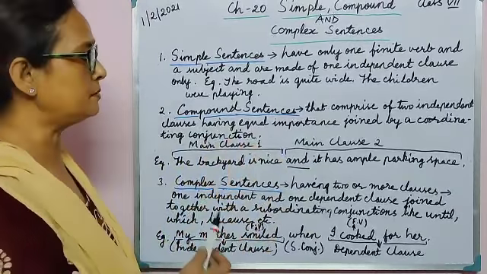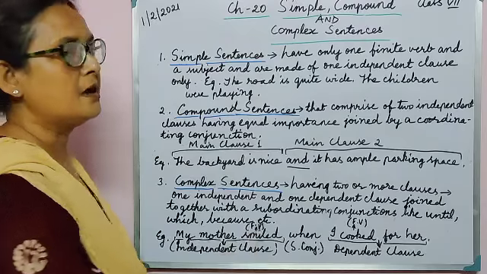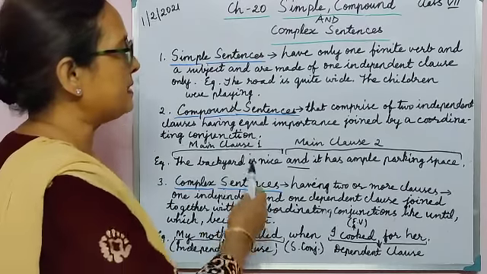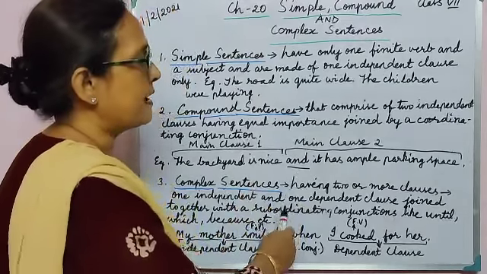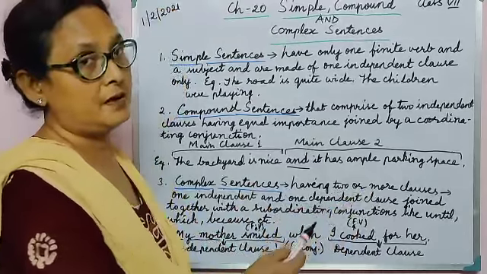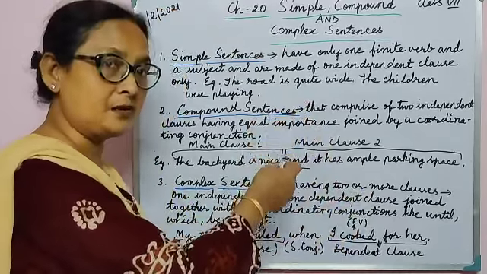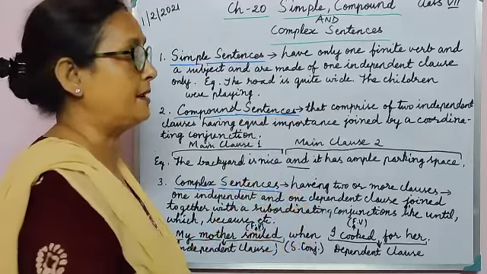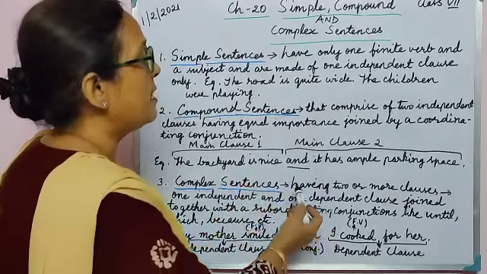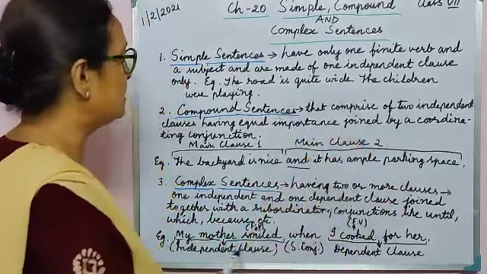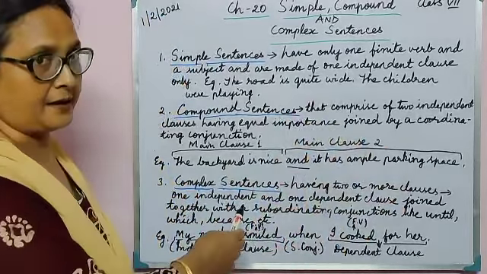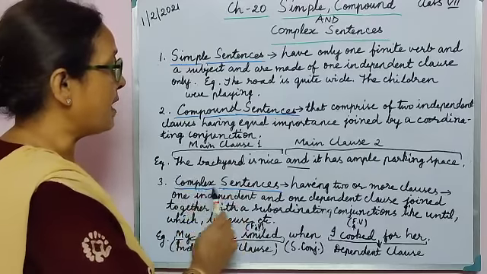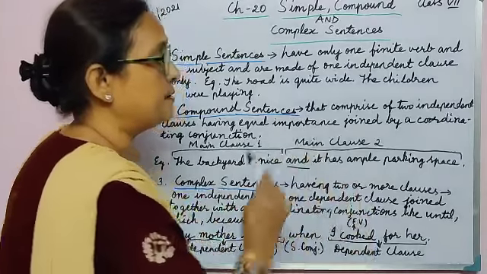Now coming to the third kind, the complex sentence. A complex sentence has two or more clauses. In the compound sentence we also had two clauses, but the difference here is that a complex sentence has one independent clause and one dependent clause.